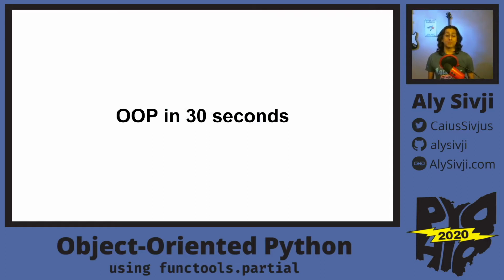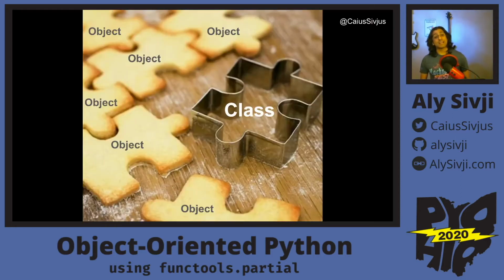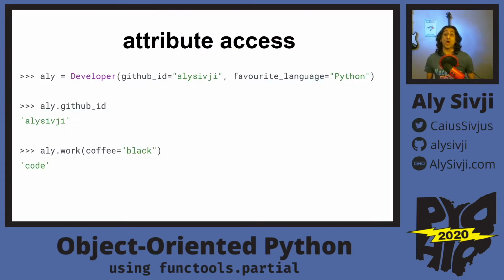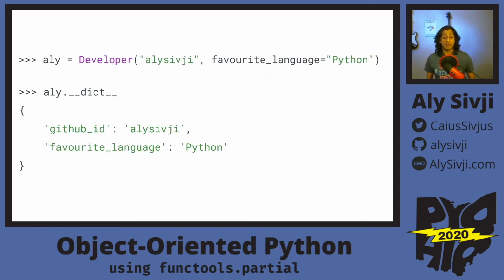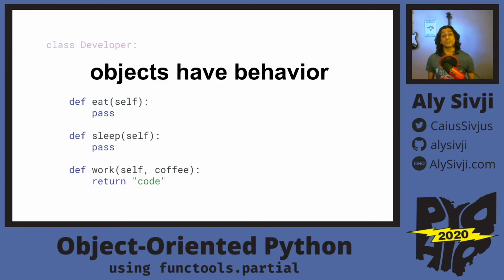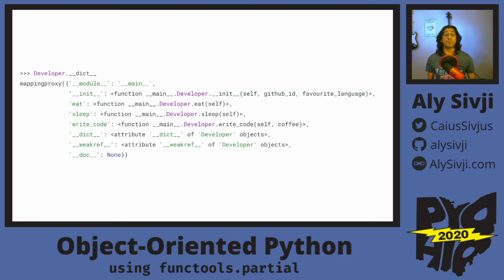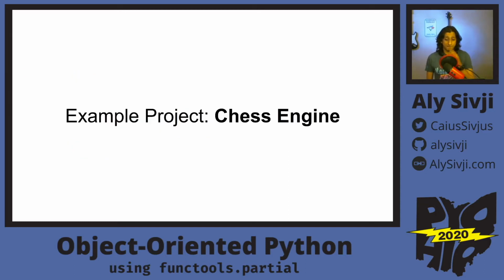So let's start with a quick review of object-oriented programming. Classes are templates that allow us to create objects, and we can access an object's attributes, that is, its behavior and its data, using dot notation. Objects have data, and these are values that are stored inside of the instance dictionary, and we can retrieve this dictionary using the instance dunder dict. Objects also have behavior, and we can find this information in the class dictionary. This dictionary contains built-in methods and custom methods that we just created.